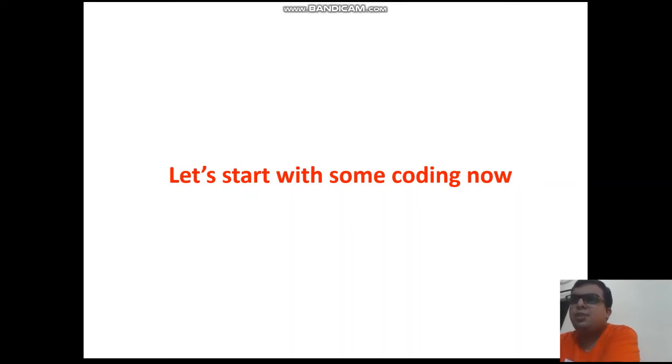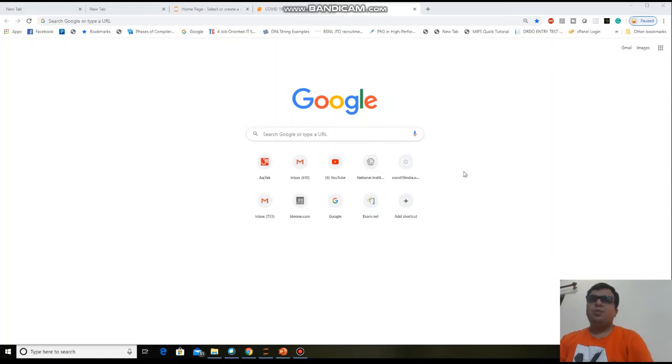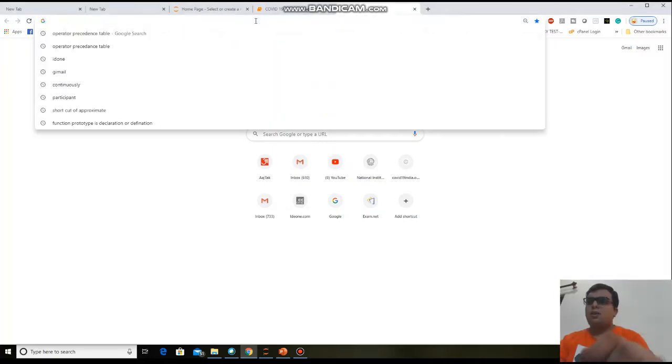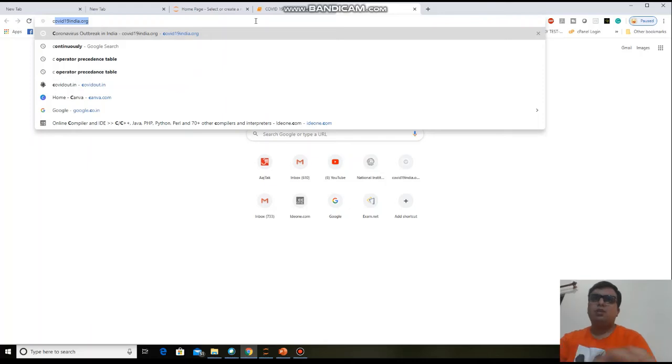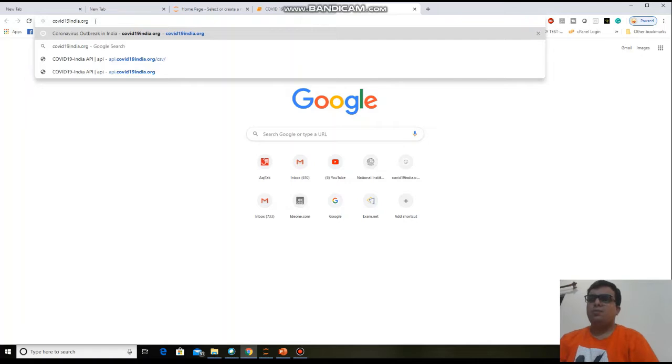For that you need to switch to Google to download a data set. For this COVID-19 project we need to download the data set. We are using a dashboard which is not a government dashboard, but it is still good to get data from this website, covid19india.org.